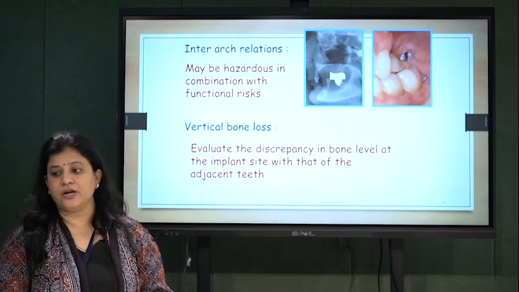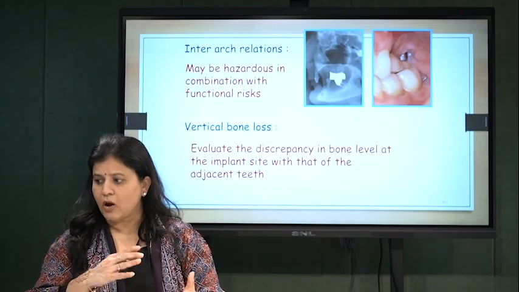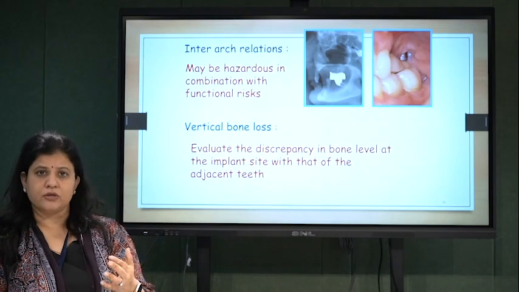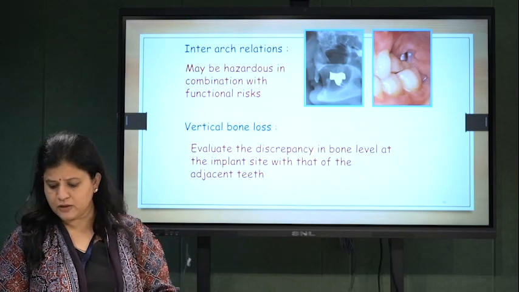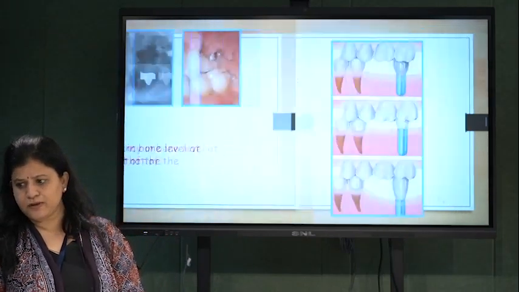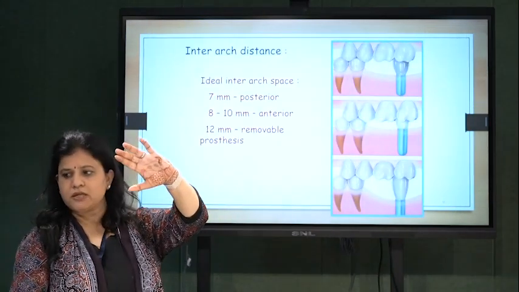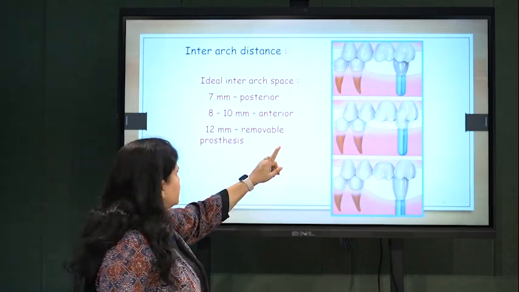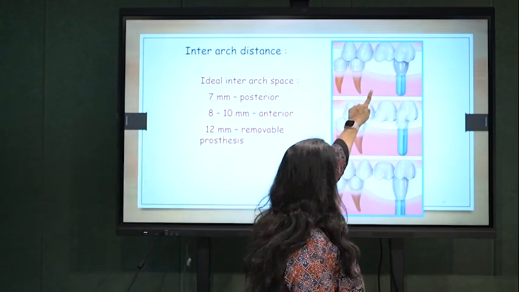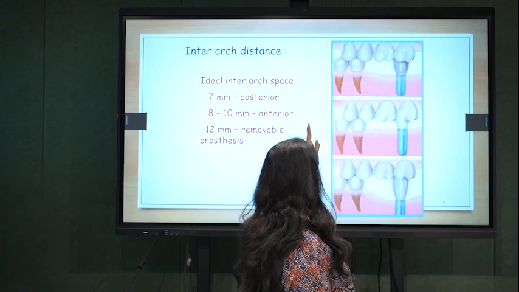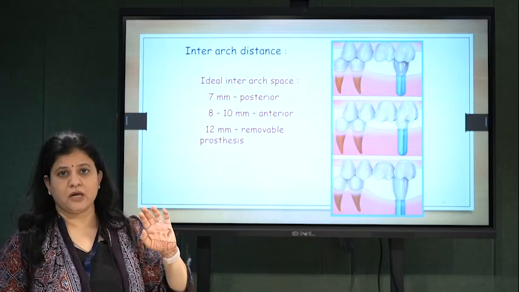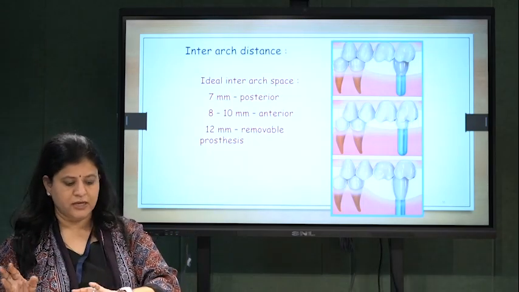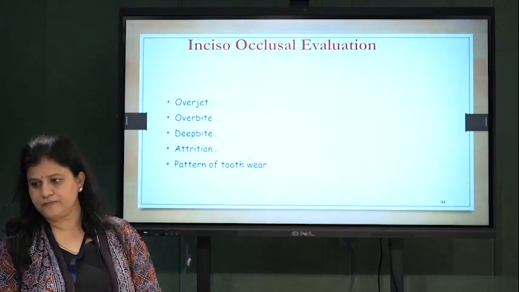Then inter-arch relations. How the crown height space, vertical bone loss. If surrounding bone has vertical bone loss, what will you do? It is not possible to have the implant placement over there. Inter-arch distance for posterior teeth is 7 mm, 8 to 10 mm for anterior teeth, and 12 millimeter for restorative prosthesis, I mean removable prosthesis. But beyond that, it is definitely not acceptable.